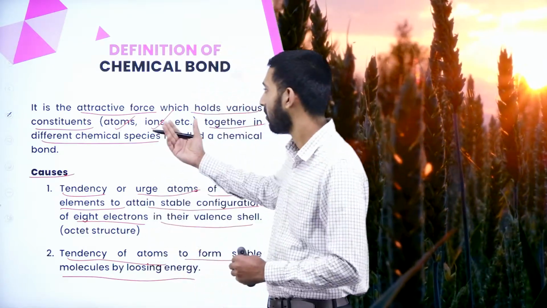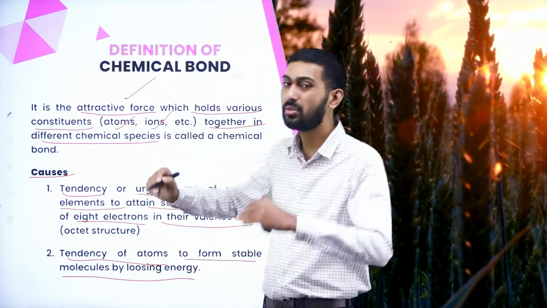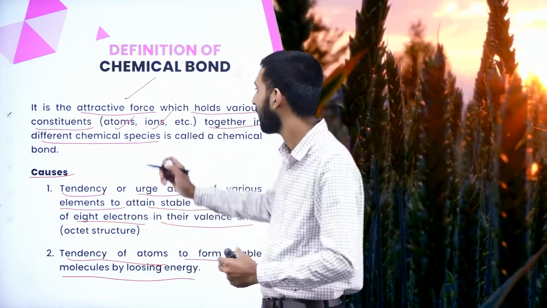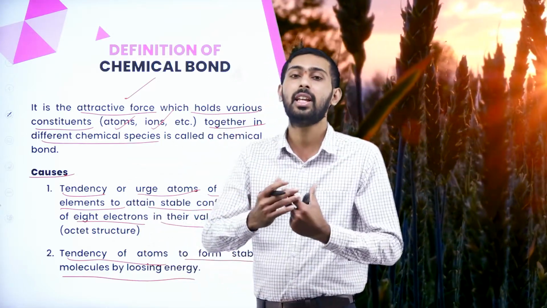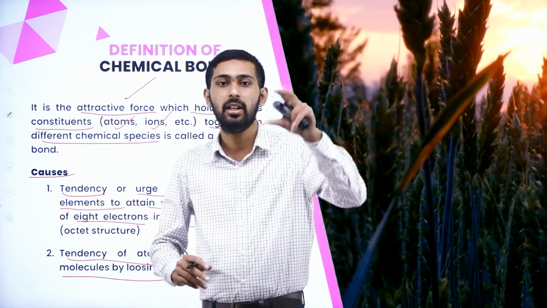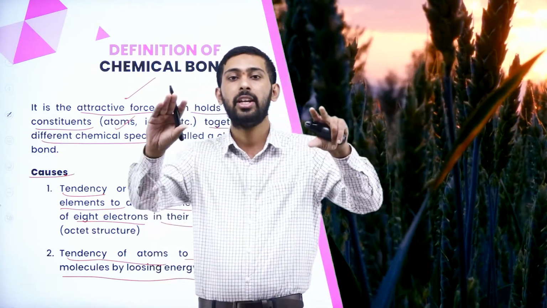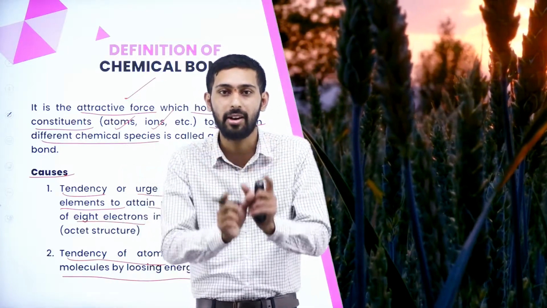First, it is an attractive force which holds various constituents, like atoms or ions, together in a different chemical species. Why have we said different chemical species? Because if it is a cation, the anion will be different. So then only we can say that it is a chemical bond between two ions.